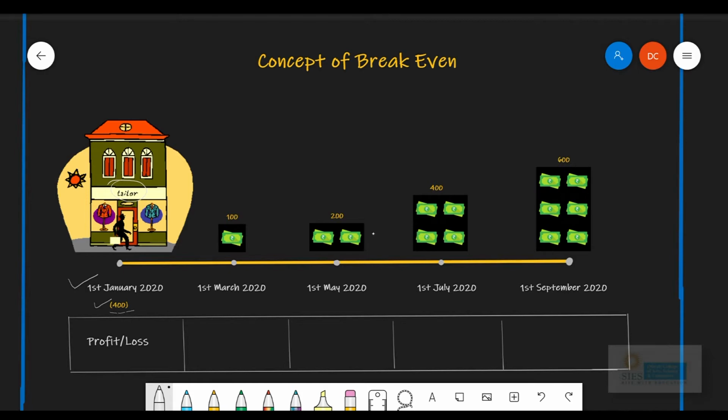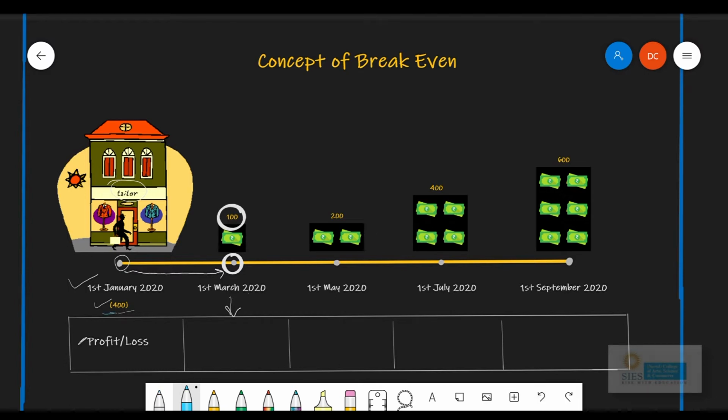Let us move ahead in this timeline. After we started our business, we went on to 1st of March 2020, wherein we found that from the starting of our business up to 1st of March 2020, we have earned 100 rupees. Now we are going to be calculating the profit or loss which we have incurred after each and every stage. So, as on 1st of March 2020, are we in a profitable situation or a loss situation?